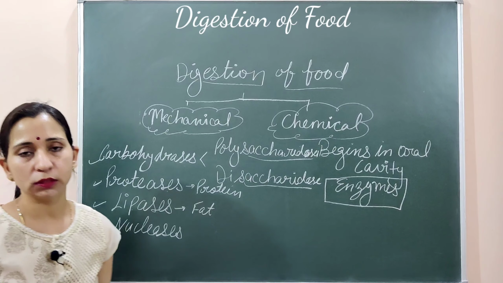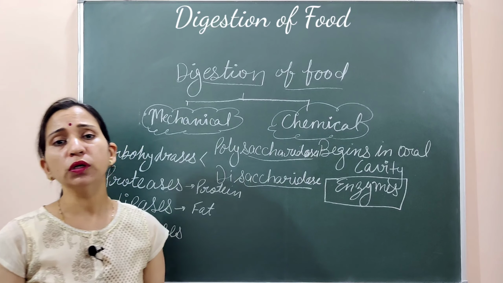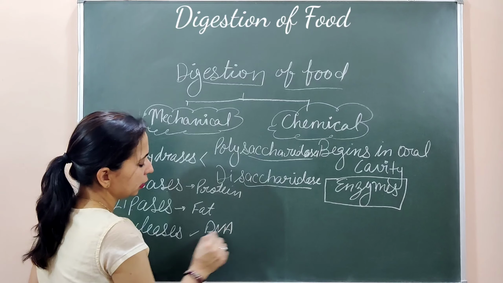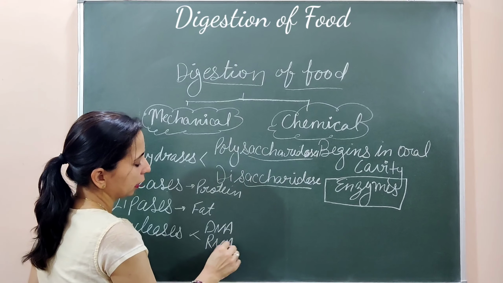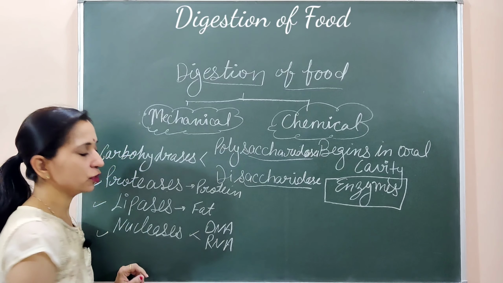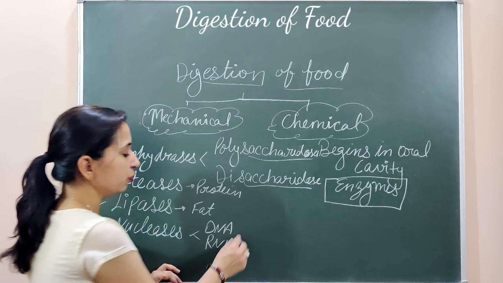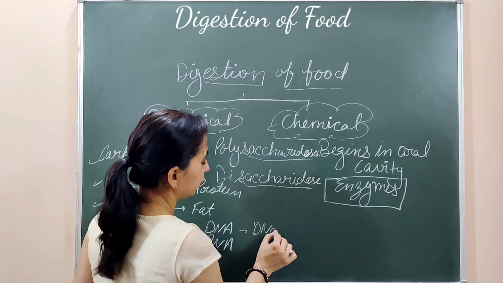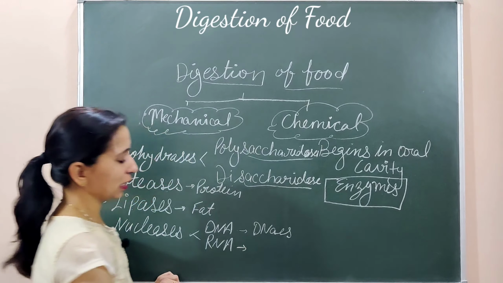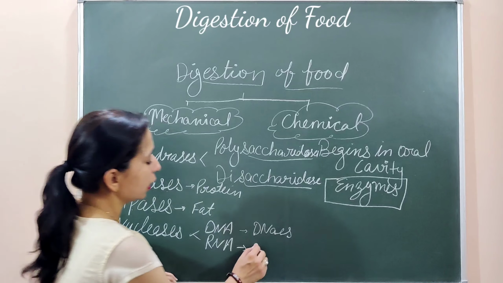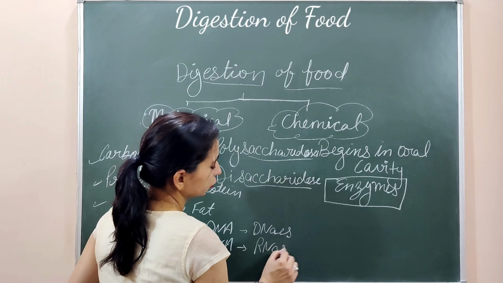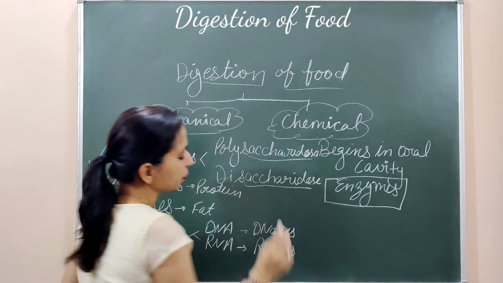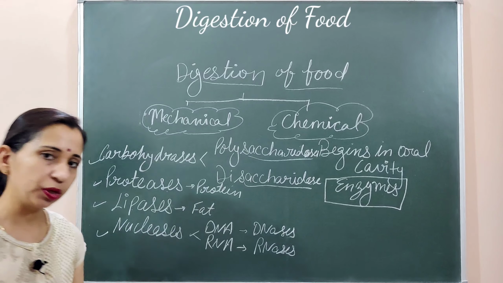Last one is nucleases. Nucleases are the enzymes which work on the nucleic acid. Nucleic acid कौन होते हैं? Nucleic acids are DNA and RNA. DNA and RNA are the different categories of the nucleic acid. So the enzyme which works on the DNA is known as DNase, and the enzyme which works on the RNA is known as RNase. तो डिपेंड करता है कि किस तरीके के सब्जेक्ट पे काम कर रहा है, उनके बेसिस पे हम डिफरेंट टाइप के एंजाइम के बारे में बात कर रहे हैं.